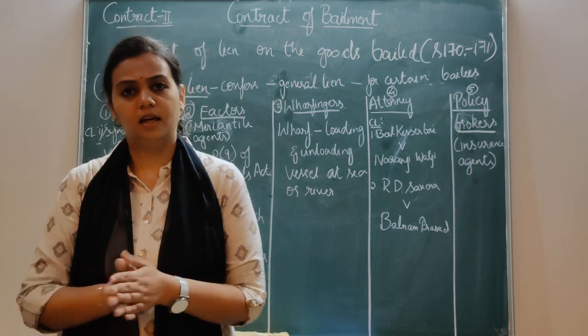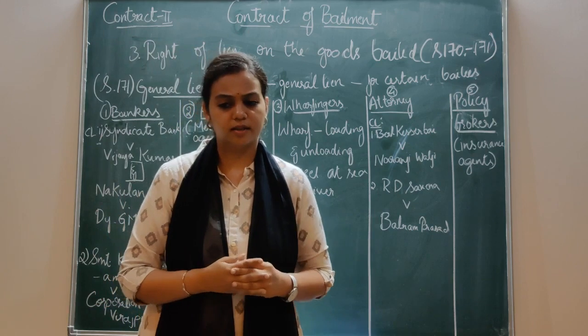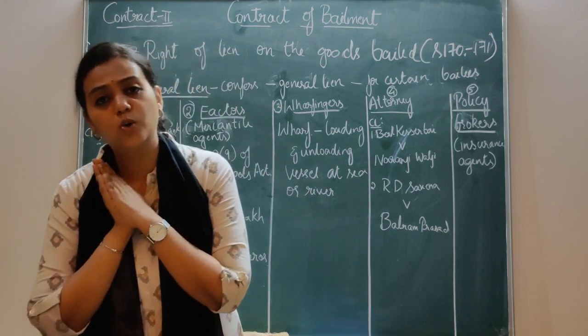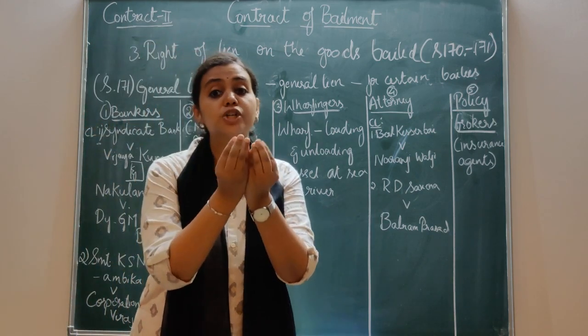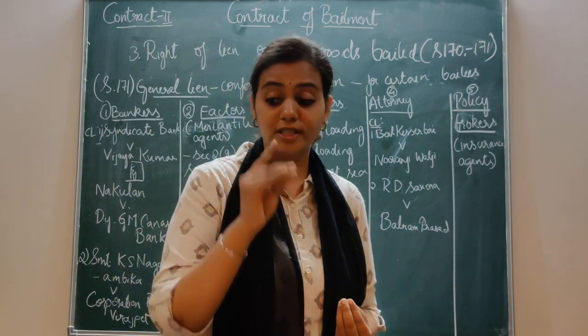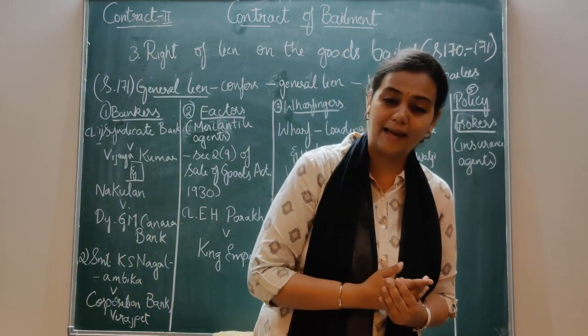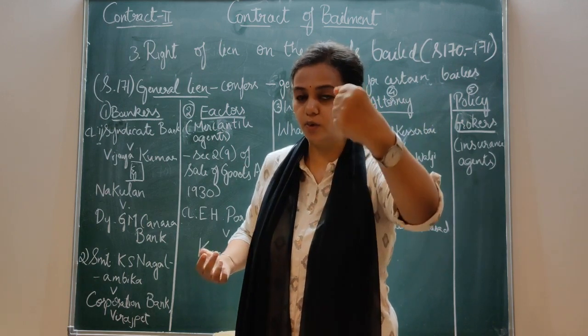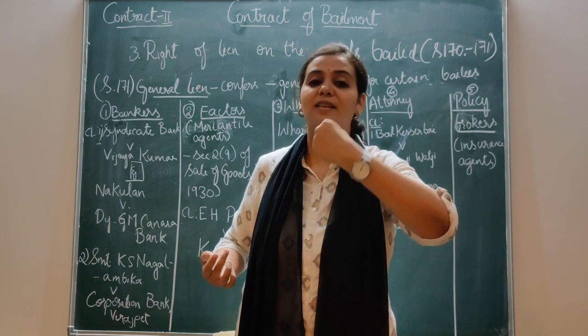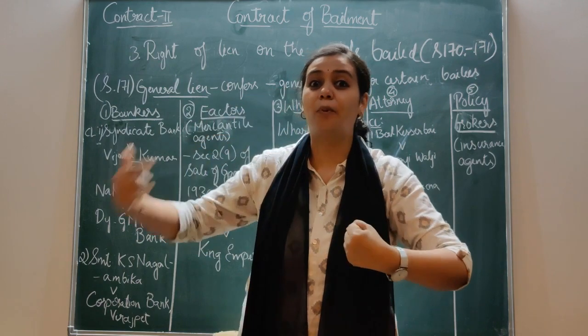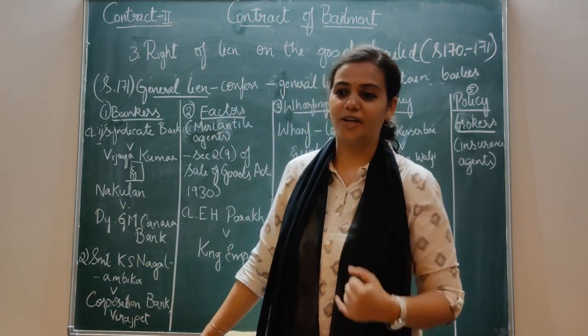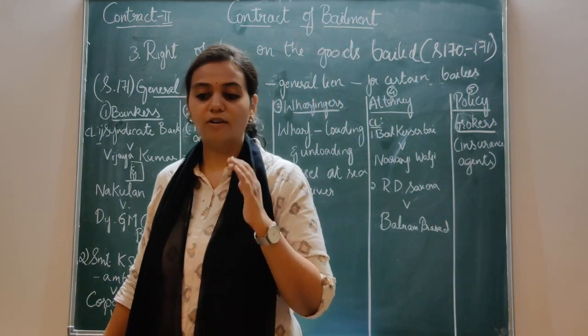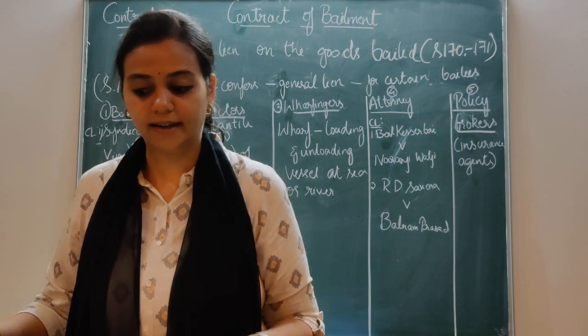The definition of a factor goes like this: a factor is an agent who is entrusted with the possession of goods of his principal for selling them. So he is given certain goods for selling, and those goods are of his principal. He is just given the possession. Got it? So they are called factors. Got the meaning of factor?